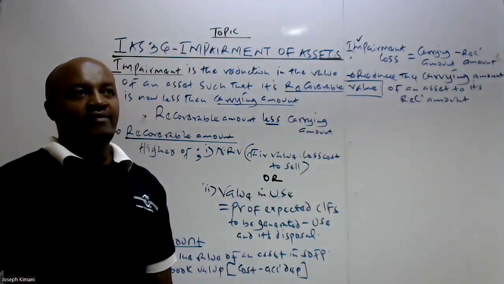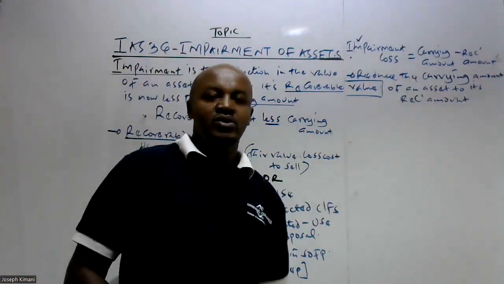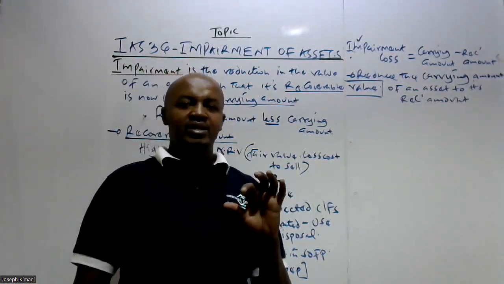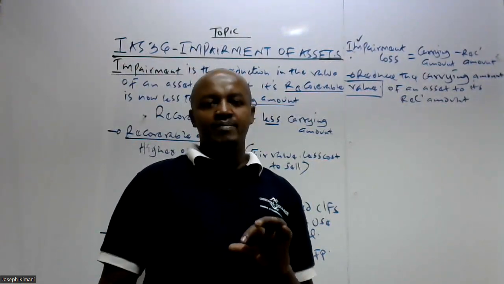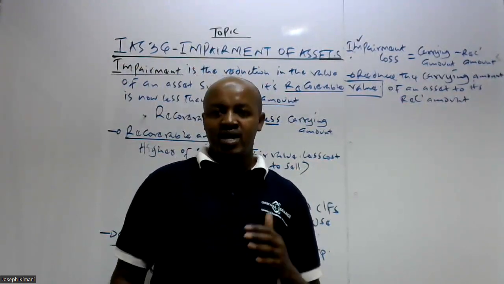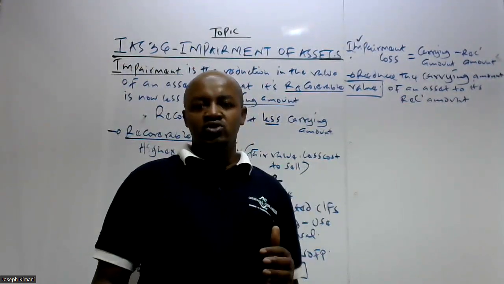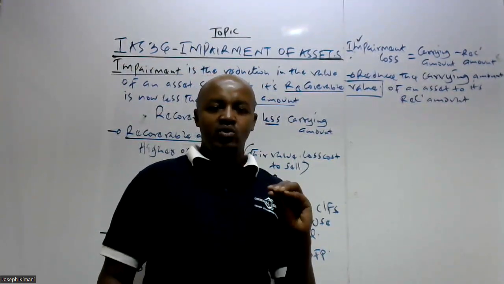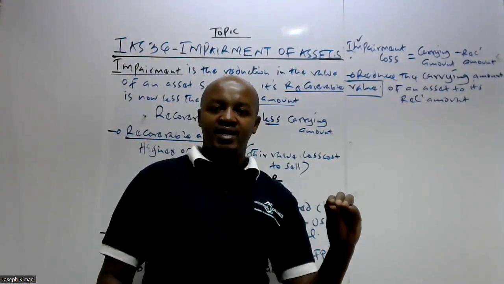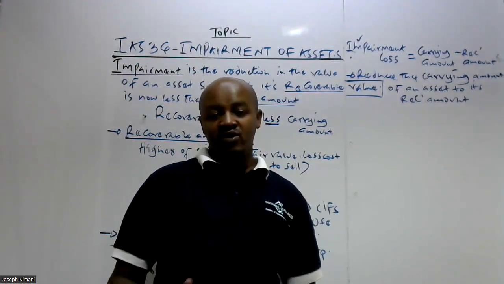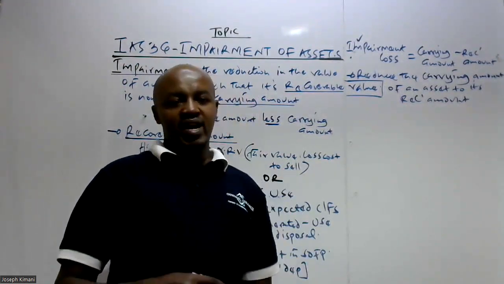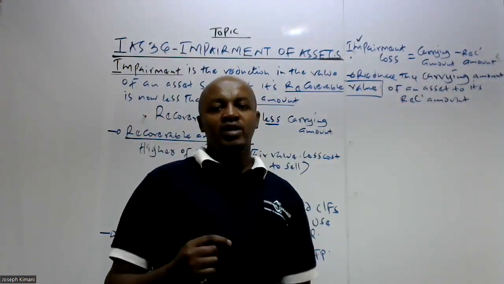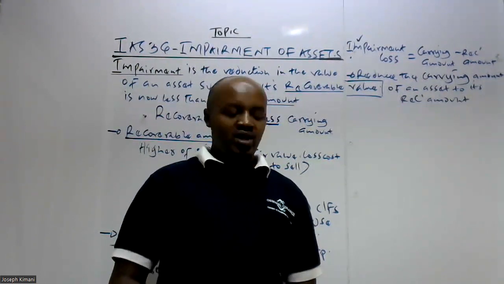But it is also important to note that this particular standard here, IAS 36, requires an entity or a company to carry out an impairment review at the end of each financial year if there exists some evidence which shows that the asset could be impaired.